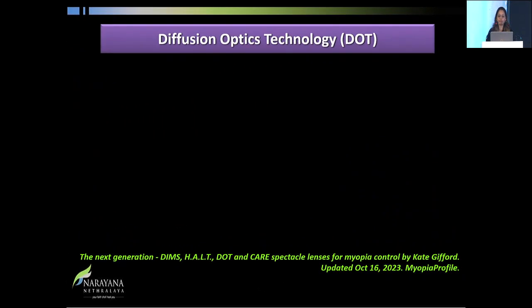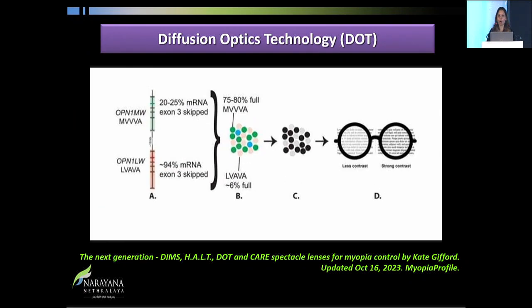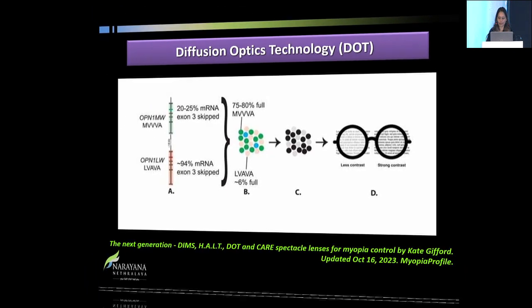Then comes the diffusion optics technology. This is different. What they say here is that the abnormal contrast between the cones in your retina can be responsible for axial elongation, and this is what it does. The central part continues to be for fixation and has the correct refractive correction, but around that there are multiple low contrast dots, which would probably eventually prevent this myopia progression. This has still not come in, and it's in the process.